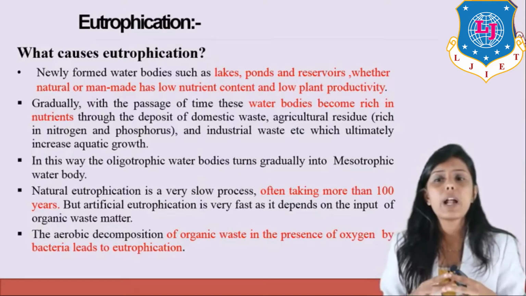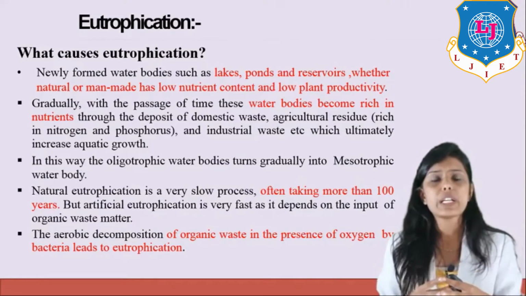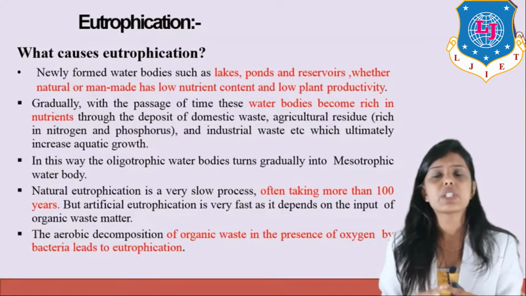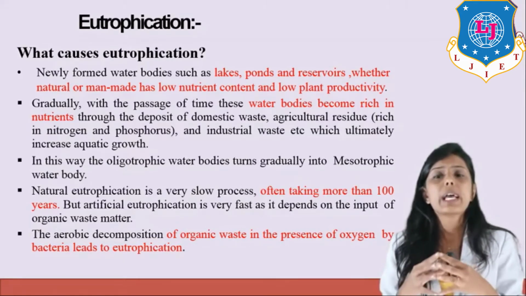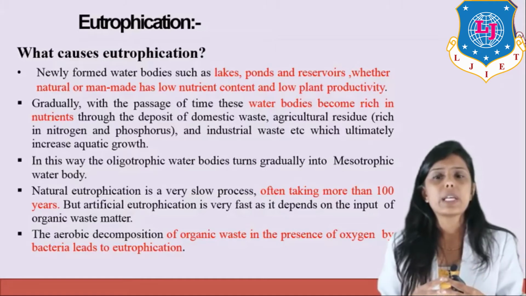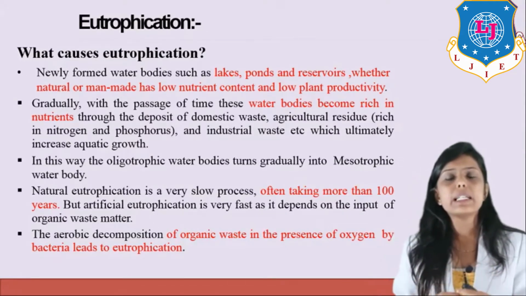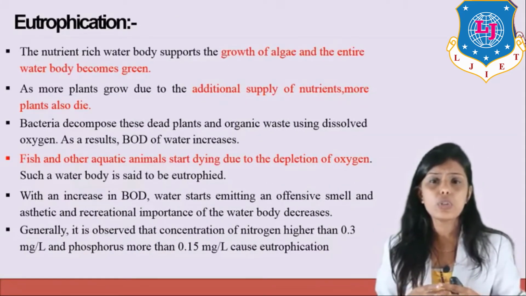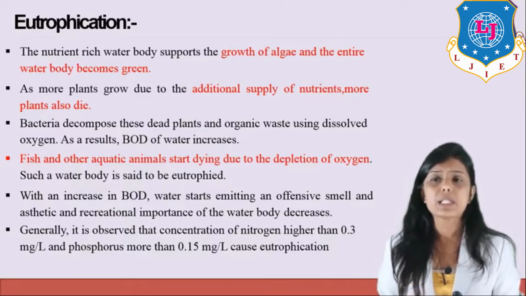often taking more than 100 years, but artificial eutrophication happens very fast, depending on the input of organic waste which enters the water body. The aerobic decomposition of organic waste in the presence of oxygen by bacteria leads to eutrophication. The nutrient-rich water body supports the growth of algae and the entire water becomes green.